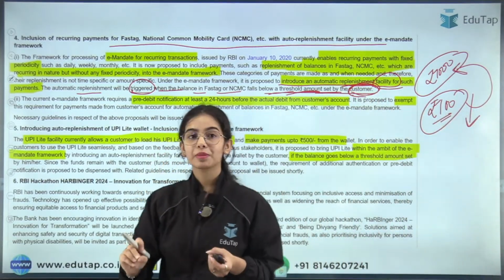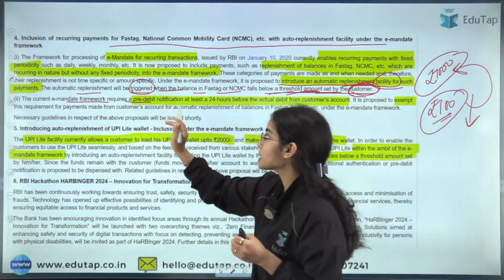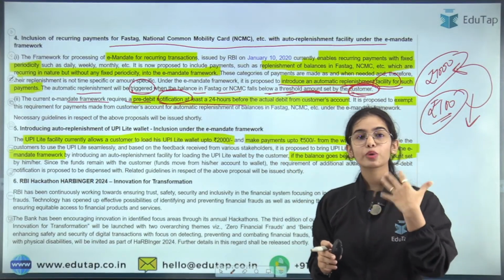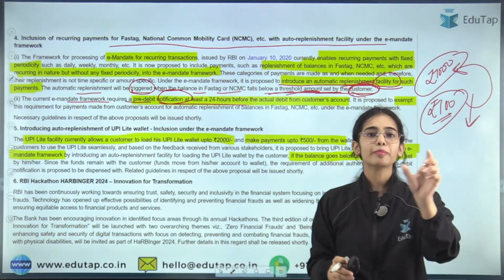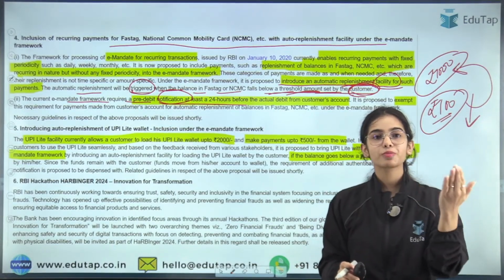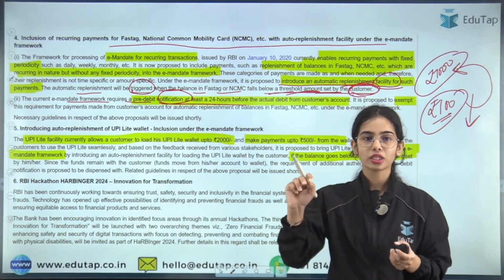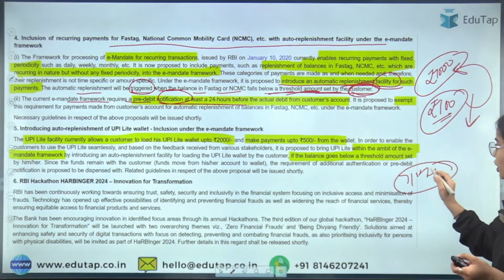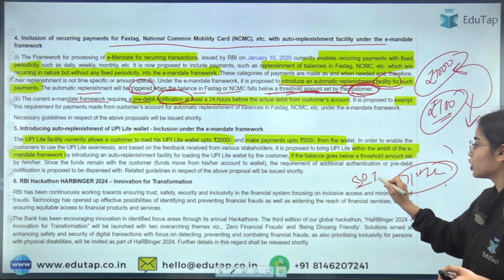Now, usually what happens is that the current e-mandate framework requires a pre-debit notification at least 24 hours before. So whenever your money is going to get cut for your Netflix or your SIP or any other e-mandate, 24 hours before you get a notification. Let's say on 31st July your amount is going to be deducted. For that, a notification will come on 30th July.